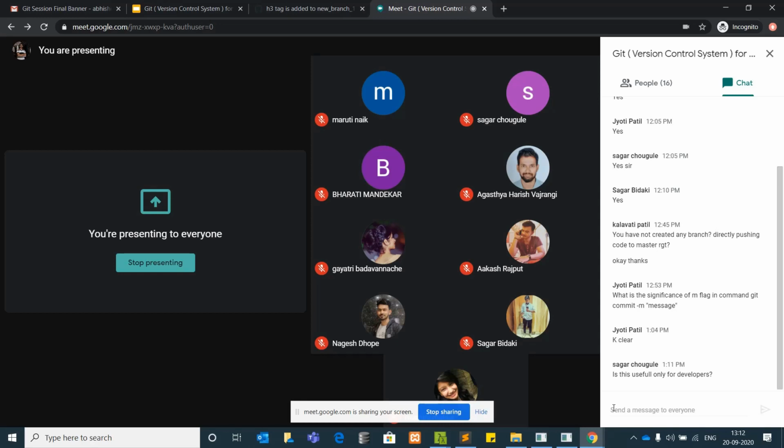Okay, so it comes under DevOps also. Managers also will be using it. Sometimes it happens that the manager will be of a different stream, like some mechanical managers also will be there. That time he also needs to know this in order to merge the code.